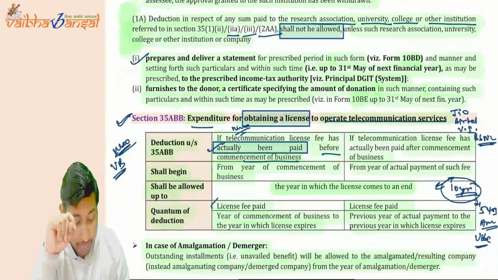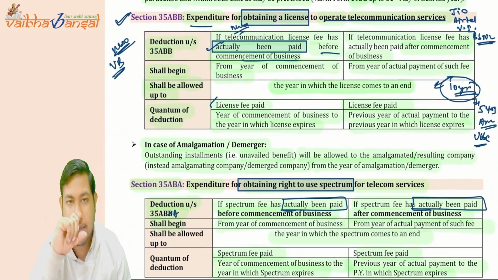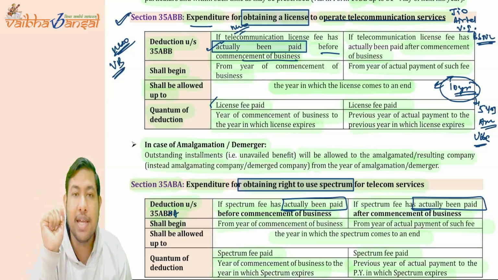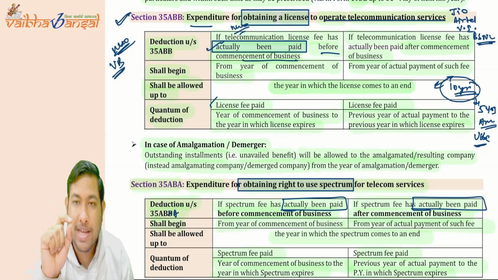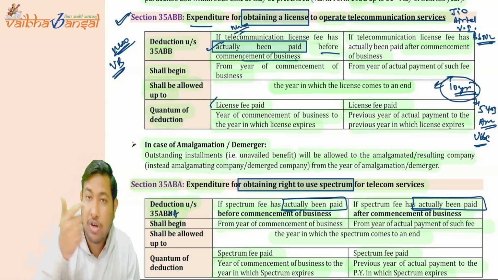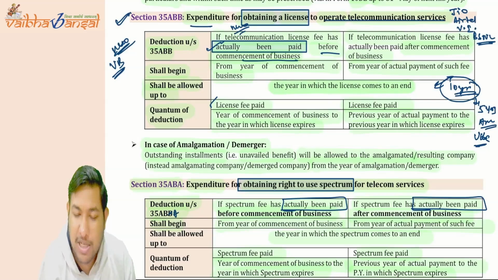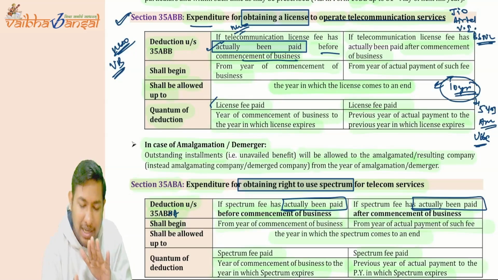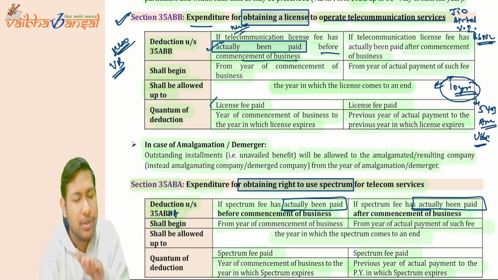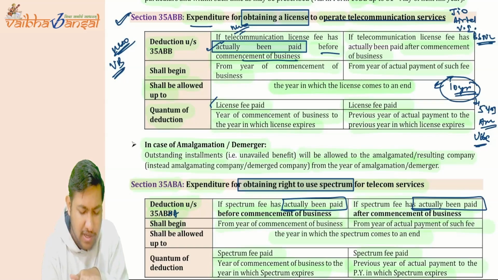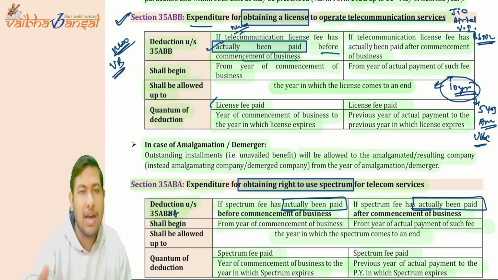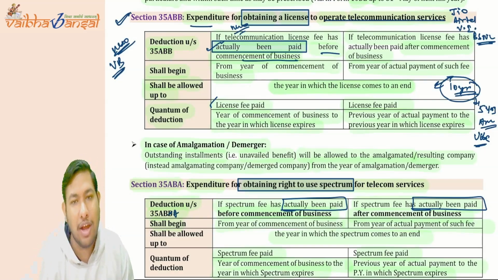Understood. Now coming to Section 35ABB. It talks about obtaining of license for the telecommunication services. It says that if the telecom license fee has actually been paid before commencement of business, or if you are an existing business and you have renewed your license, then from the year of commencement or from the year of actual payment of the fees till the year in which the particular license is going to expire, you can claim the expenditure of those license fees that you have paid.